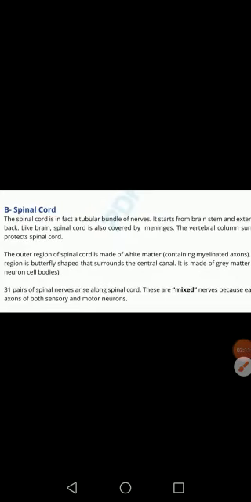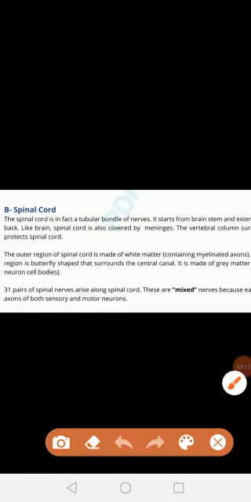There are 31 pairs of spinal nerves. They arise from the spinal cord. They are part of the peripheral nervous system.